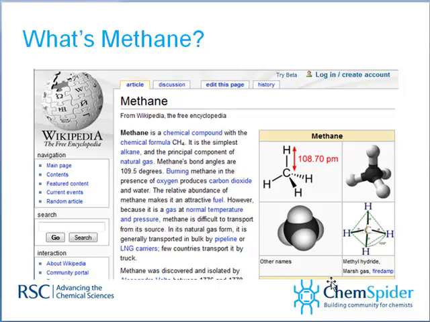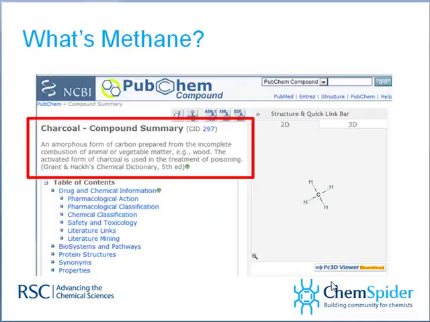Let's go back to Wikipedia. Great place for the man on the street to search about chemistry. Here we see methane. 1 carbon, 4 protons. Nice little detailed article about methane. By the way, that is correct. That is the right structure of methane. Now, if we go to PubChem, PubChem's an interesting database that you can go search. One of the most interesting out there. Large data sets, assay data, running over at the NIH.